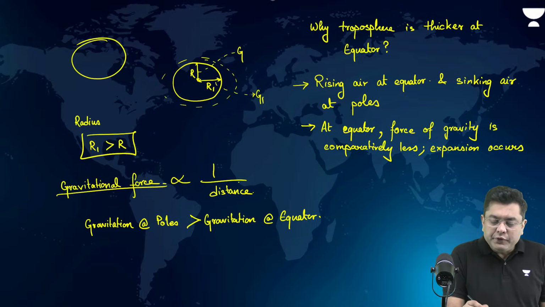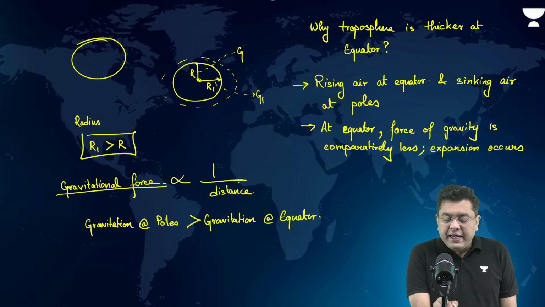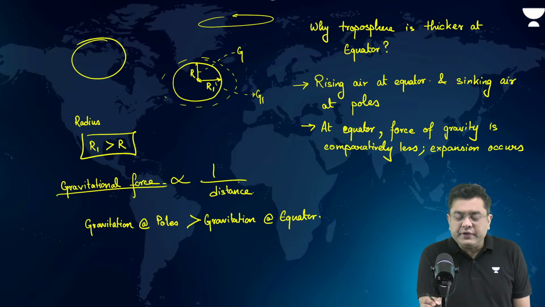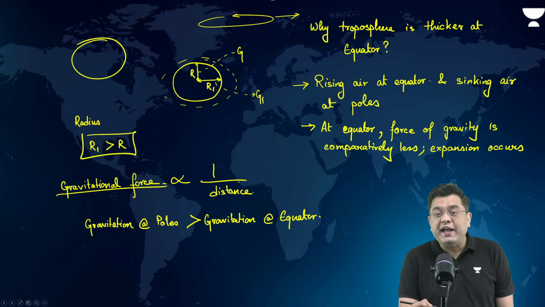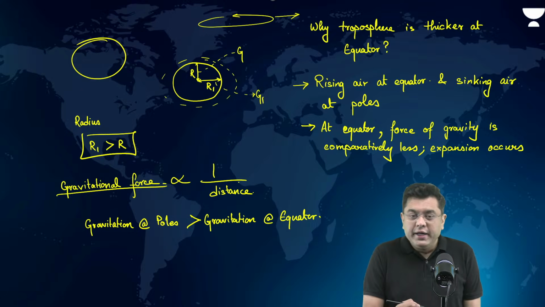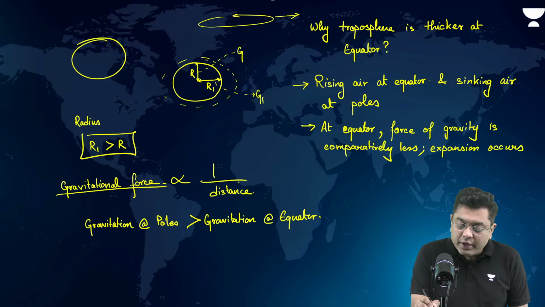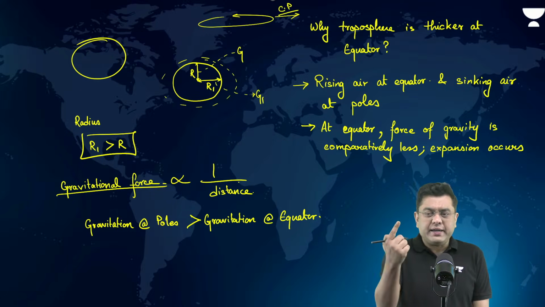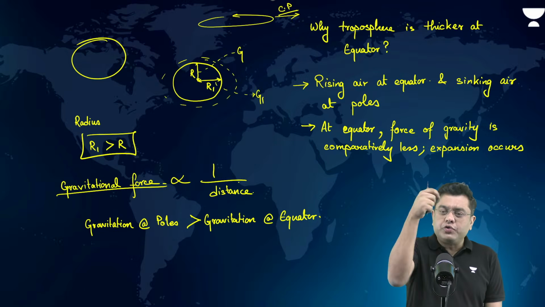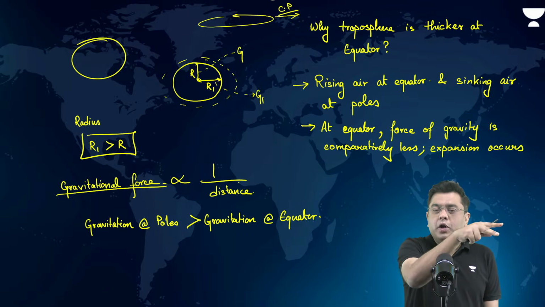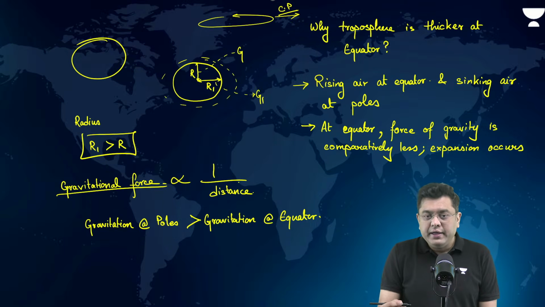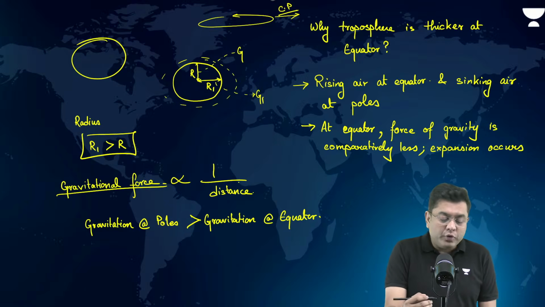Why? Because what is a centrifugal force? Any object which rotates in a circular manner tends to have a force acting in the outward direction. This is known as the centrifugal force. You take a ball, tie it with a string, and rotate the string. The ball will tend to move outward. So that is basically your centrifugal force.